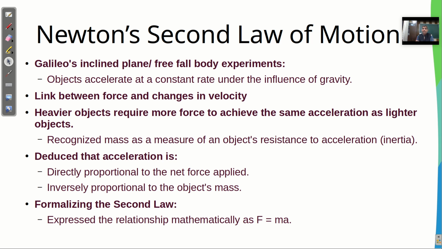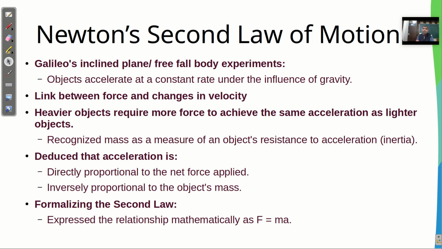Heavier objects require more force to achieve the same acceleration as lighter objects. So this recognizes mass as a measure of the object's resistance to acceleration, which means it is inertia. And it deduced that acceleration is directly proportional to the net force applied and inversely proportional to the mass of the object. So these are the few things.